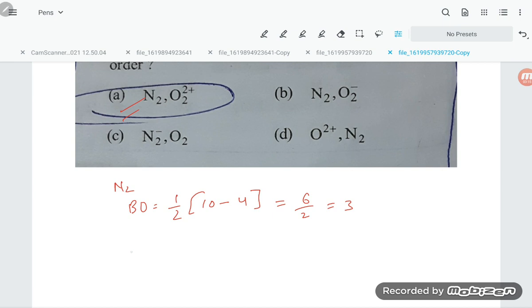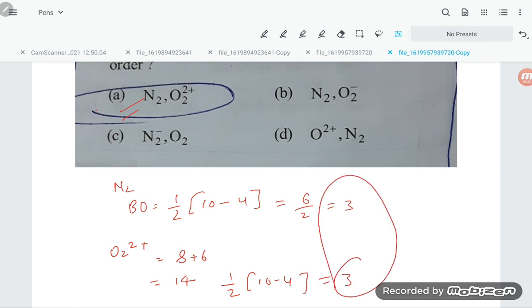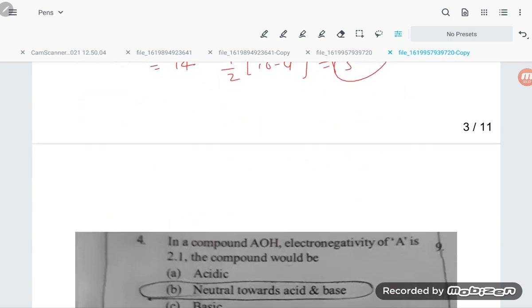Now for O2 2+, the electrons are 16 minus 2 positive, so 14. So 1/2 times (10 minus 4) again comes to 3. So the bond order of N2 and O2 2+ is the same. This is our required answer.